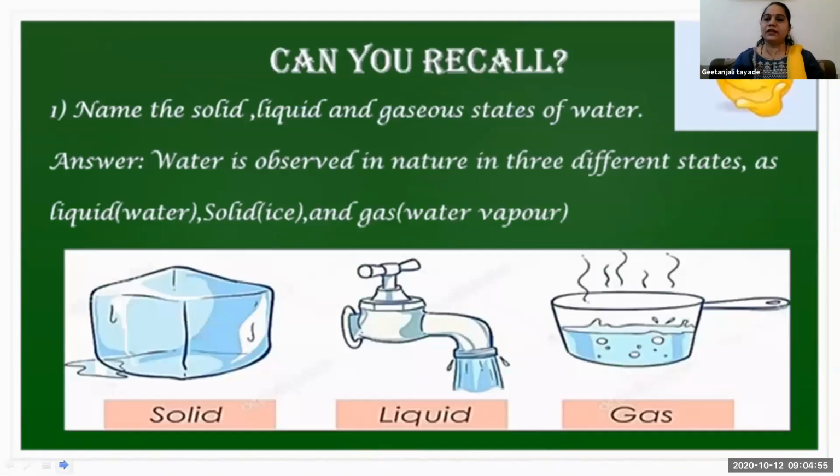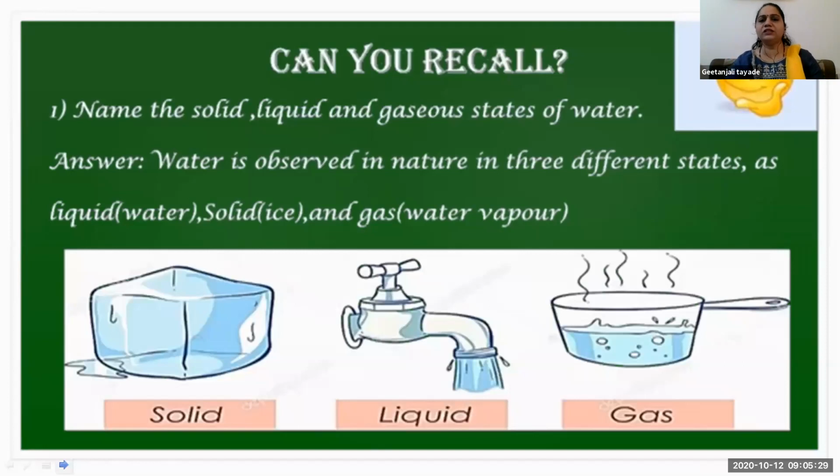So just recall, this is your previous knowledge. Substances are available in three forms: solid, liquid, and gases. If we consider the example of water, it is available in all three states. When we say water is in a solid form, then we are talking about ice. When it is present in a liquid form, it is potable water or tap water, drinking water. And when it is in a gaseous form, it is present in a vapor form.